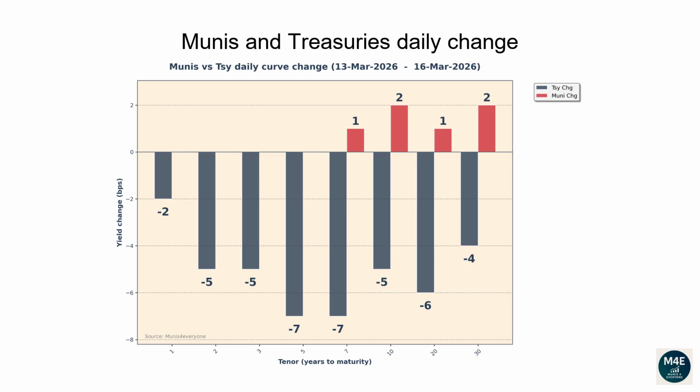Munis and Treasuries daily change. This graph shows how both Munis and Treasury yield curves have changed versus the prior business date. They usually tend to move in the same direction, even though it's not uncommon to see days during which they move in opposite directions.